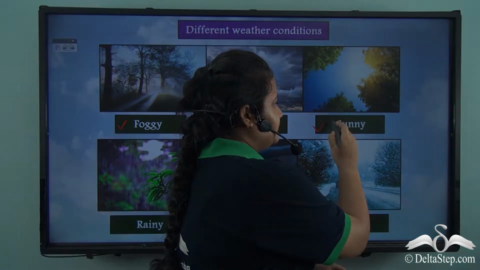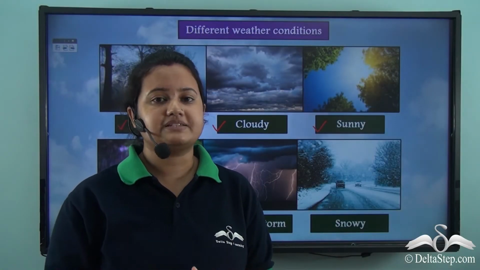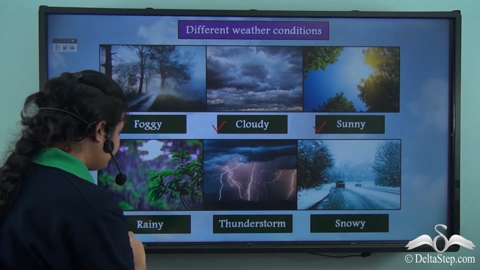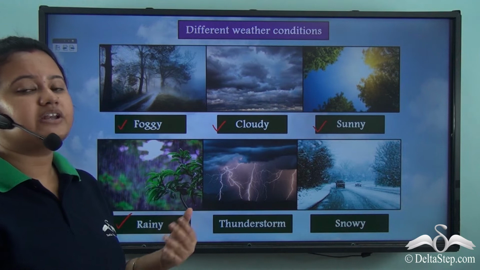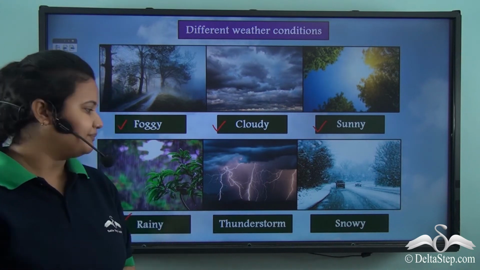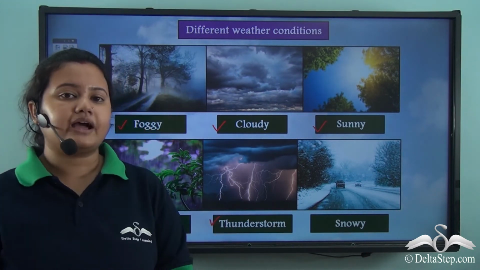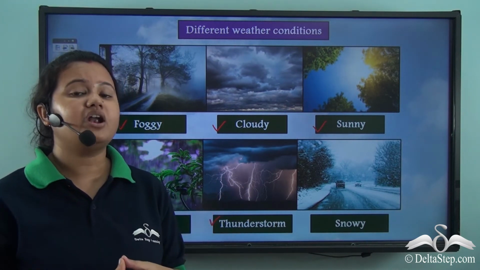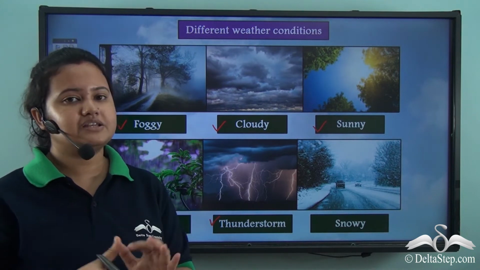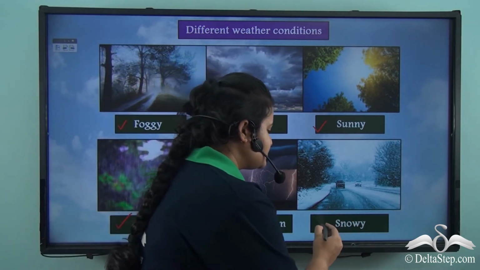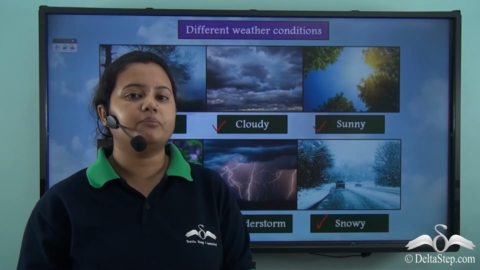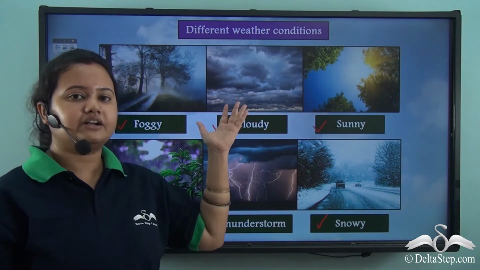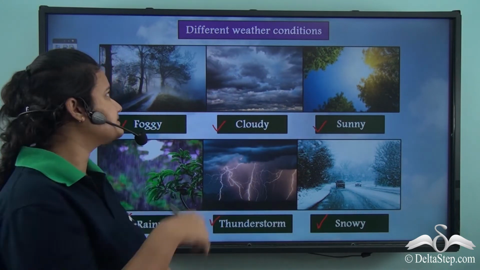Next, we have sunny weather. Sunny weather is usually very pleasant if the temperature is not very high. Next, we have rainy weather. Rainy weather is usually very common in monsoon season. Thunderstorms are often accompanied by heavy rainfall, and these thunderstorms or heavy rainfall are indications of unpleasant weather. Finally, we have snowy weather. Now, snowy weather is very common in higher altitudes or in cold countries. So, these are the different weather conditions that we usually experience.